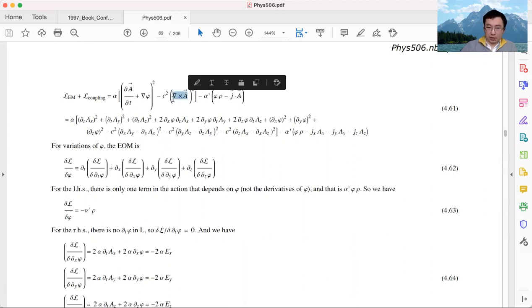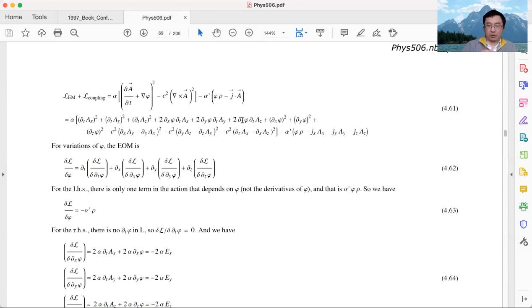This one has spatial derivative and A, but it does not have partial X AX because it's a curl. For curl, we know that the derivative is a cross product. For a cross product, the vector on the left-hand side and the vector on the right-hand side need to be orthogonal to each other. They cannot both be along X. X and X, if you do a curl, gives you 0. So this curl does not have partial X AX.